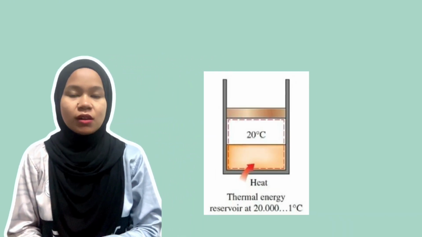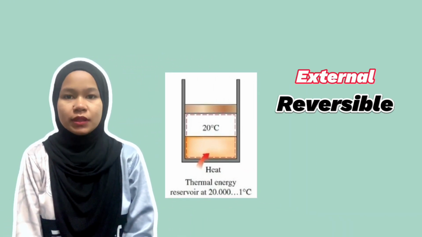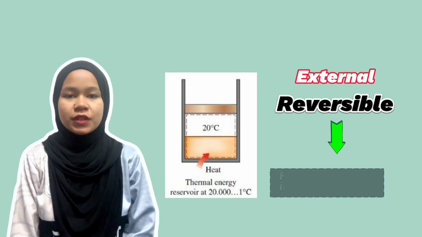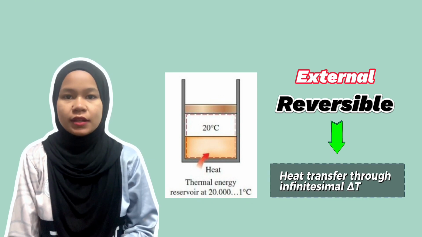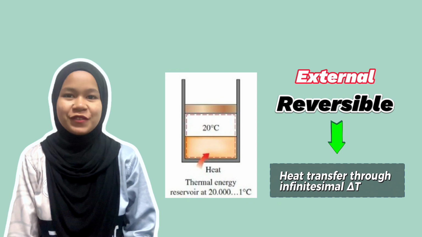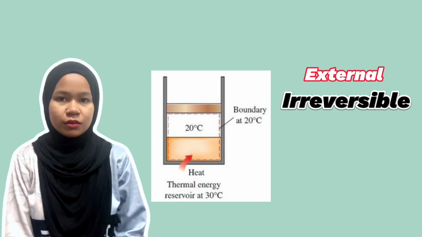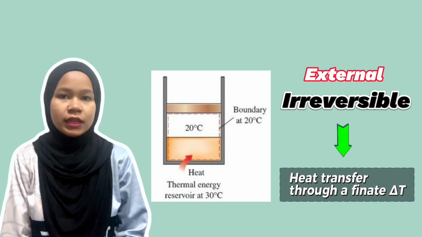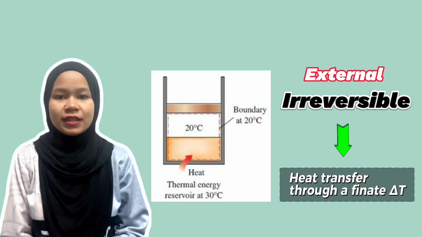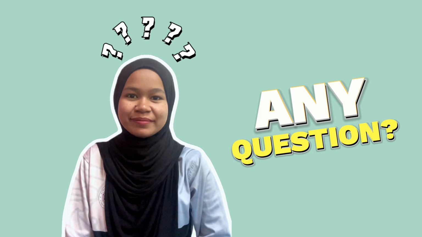However, the first process shown is also externally reversible since heat transfer takes place through an infinitesimal temperature difference. Next, the second process is not externally reversible since it involves heat transfer through a finite temperature difference. So, does anyone have any questions to discuss together?